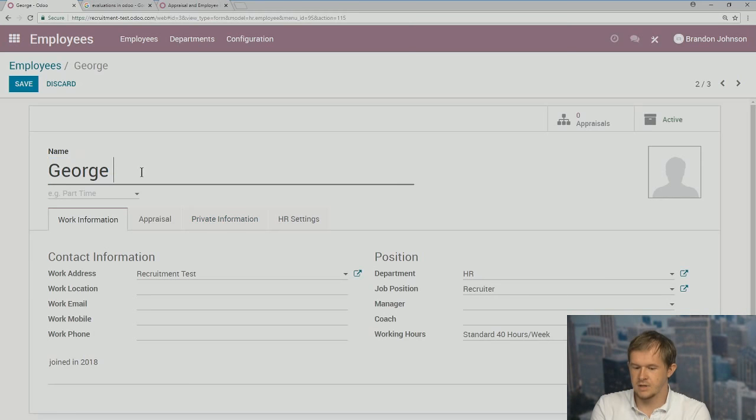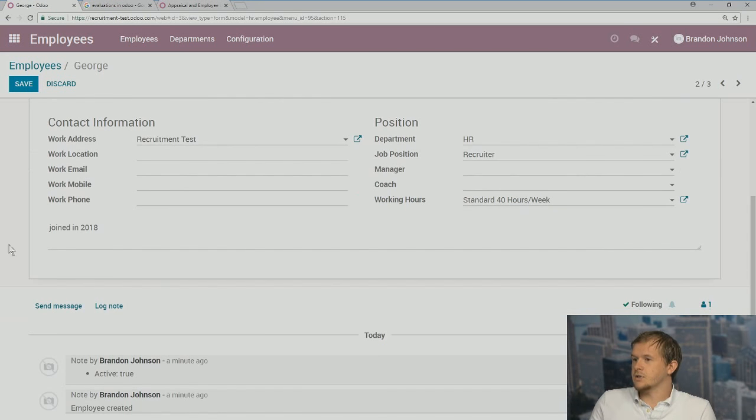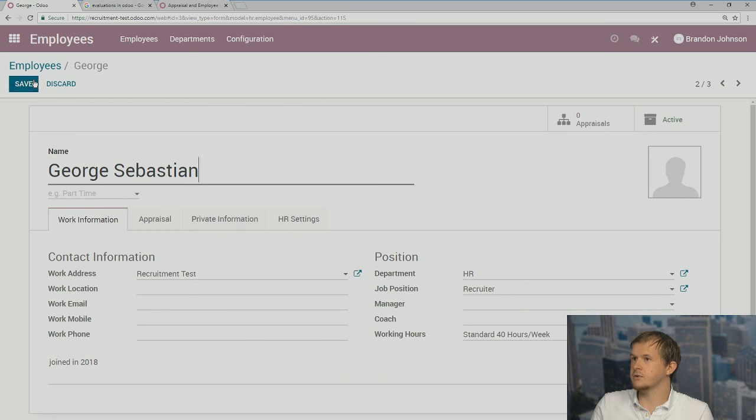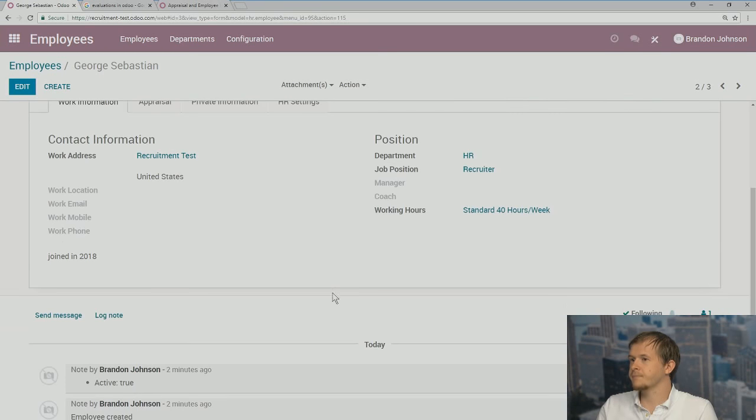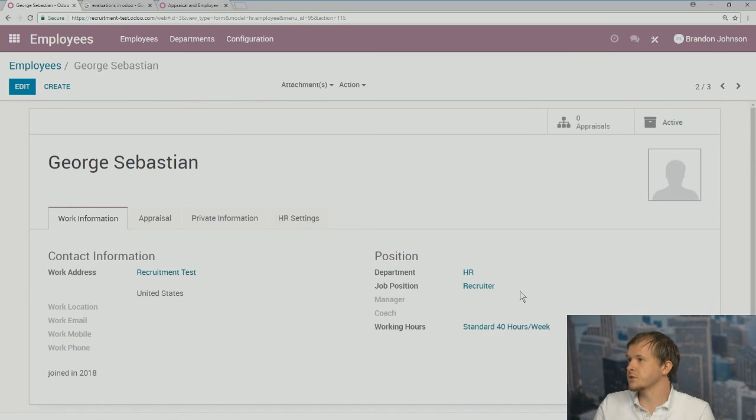We can give them a last name, Soros, Ashton. We can also log and track different things as well. We can send messages through our chatter. This right here is what we refer to as a chatter, or we could also log a note about George. It's very simple to do.